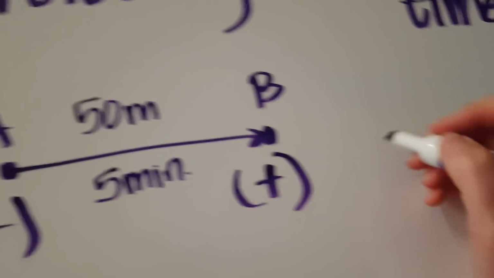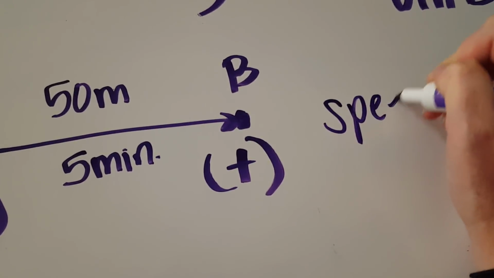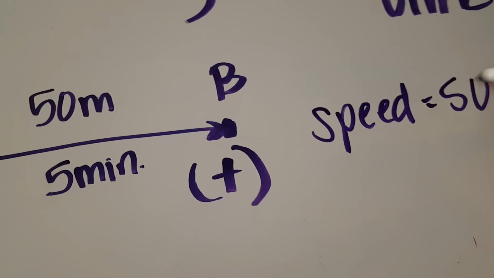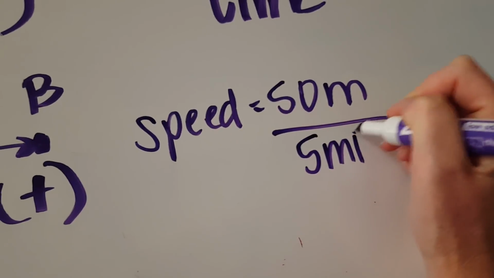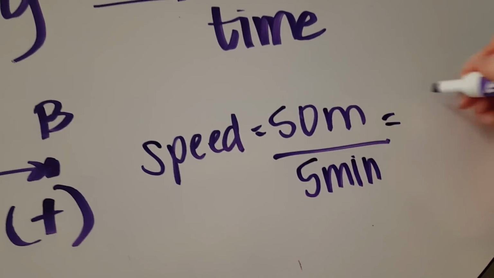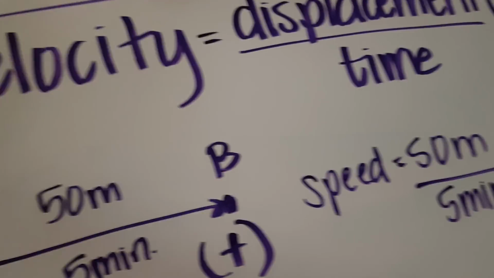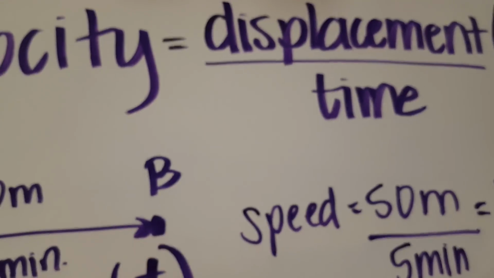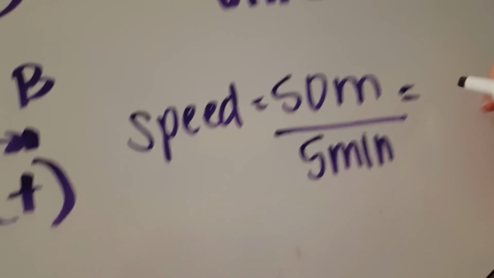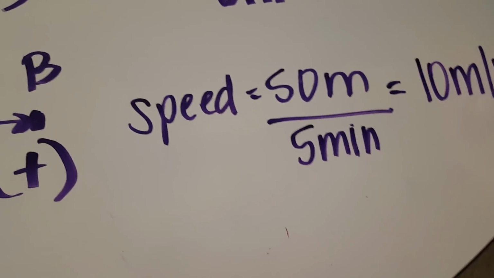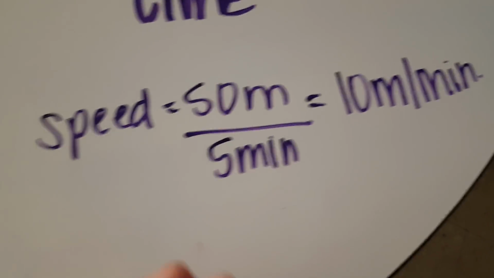traveled, 50 meters. So my speed is 50 meters divided by 5 minutes. So my speed there is 5 meters. Oh, wow. I can't do math, you guys. Apologize. 10 meters per minute. That's my average speed for this particular example.